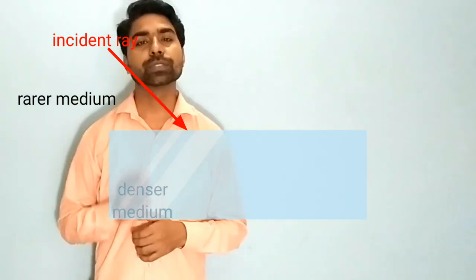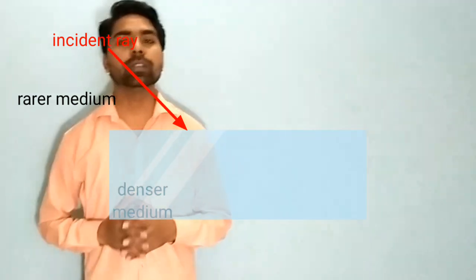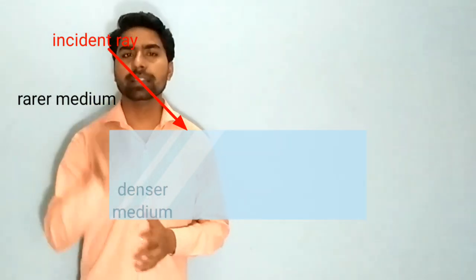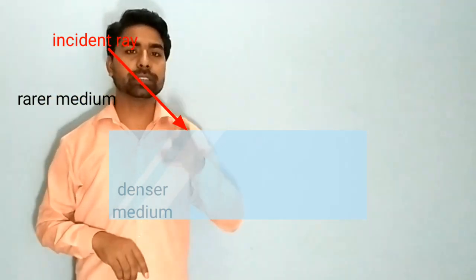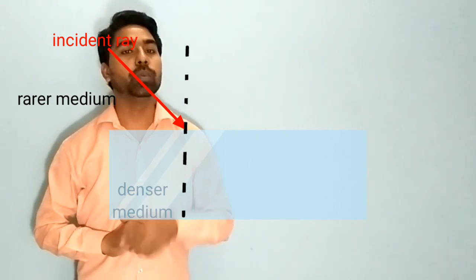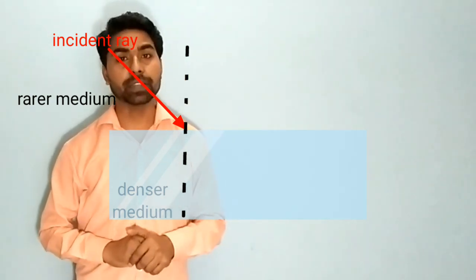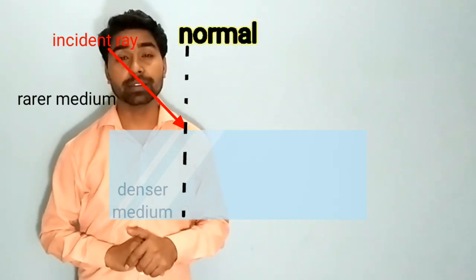Then what is normal? I think in class 9 you have seen it, but you must understand. Normal is a perpendicular line at the point where the light falls. This light is falling at this point, so this dotted line which is perpendicular to the surface is called the normal.